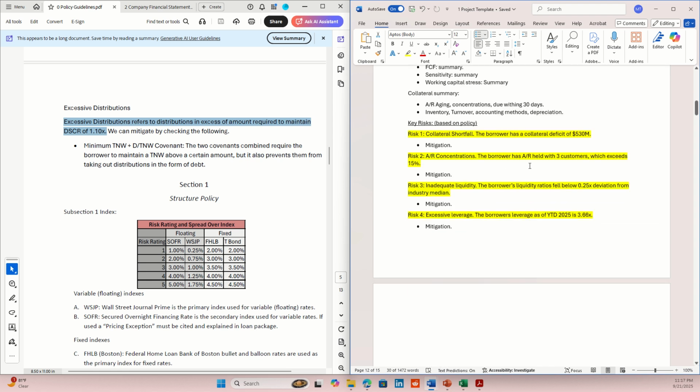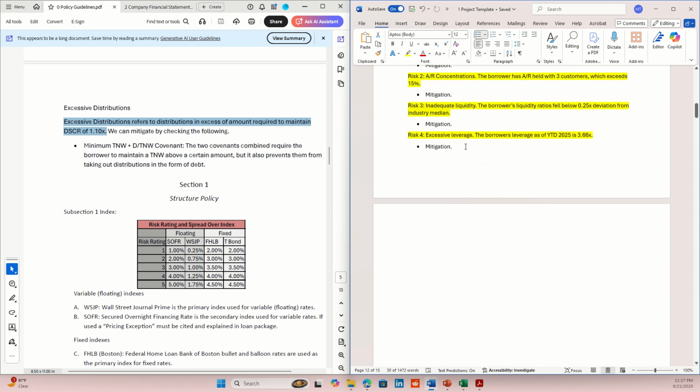So let's come back up to our risk section. And remember, we're not mitigating anything yet, okay? We're just citing risks. So we're going to copy. And as y'all can see, this company I'm dealing with is becoming very, very risky. Risk 5, risk 6.